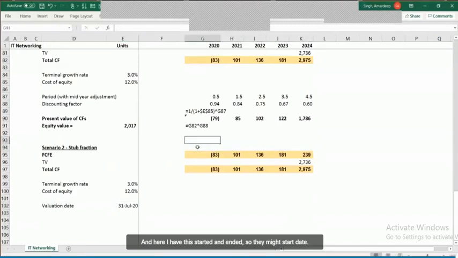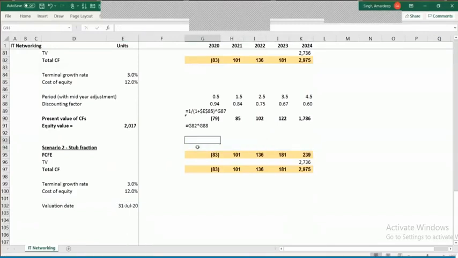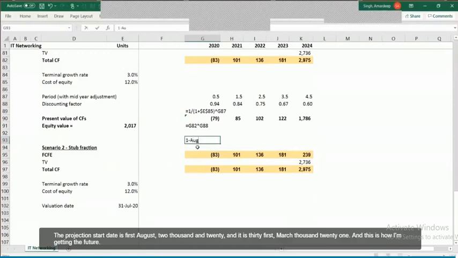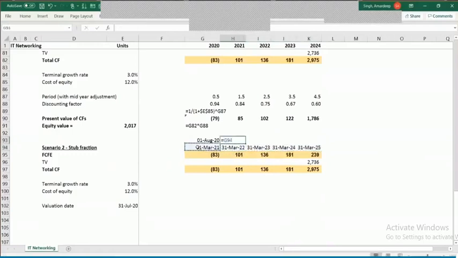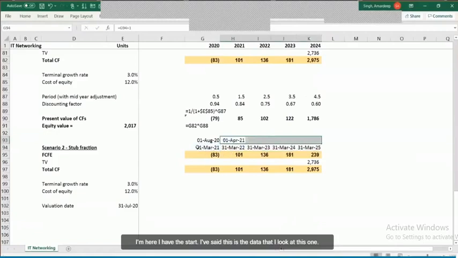So say my projection start date is 1st August 2020 and it is 31st March 2021. And this is how I'm getting the future dates. Let's say this is the data that I have. Look at this one.